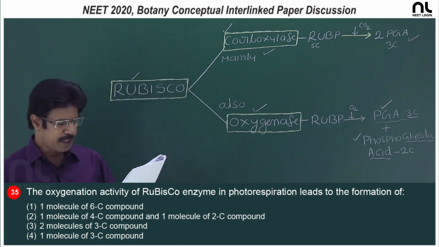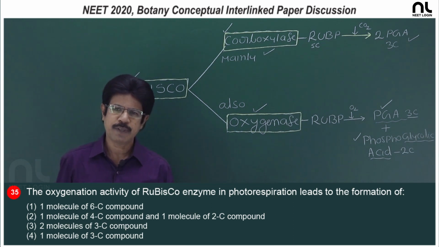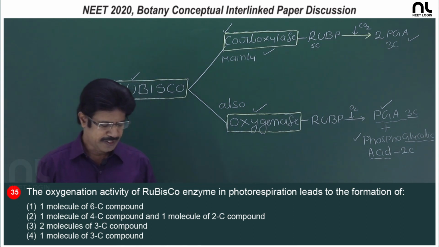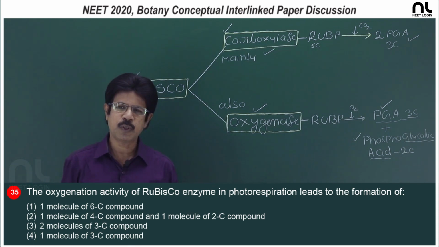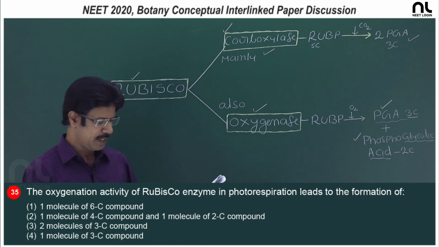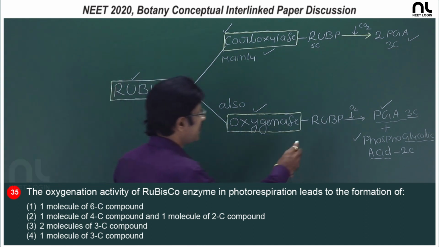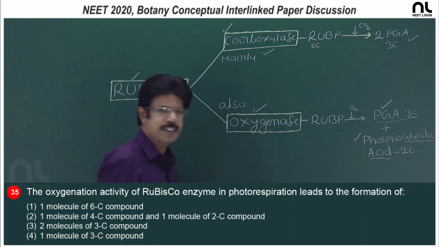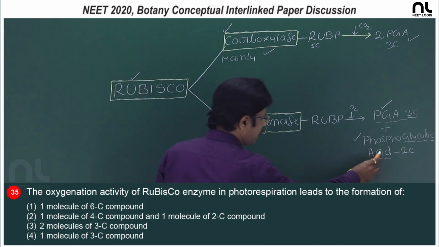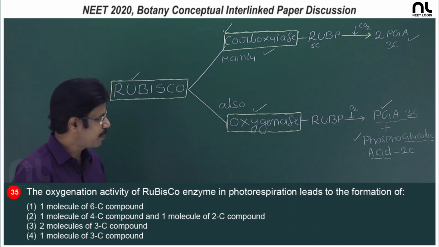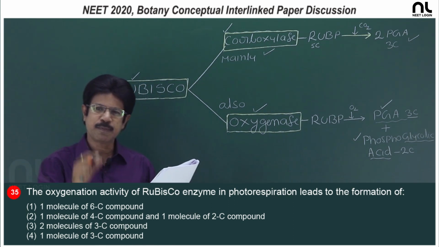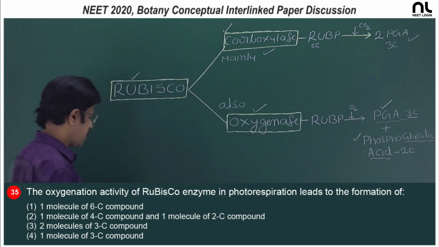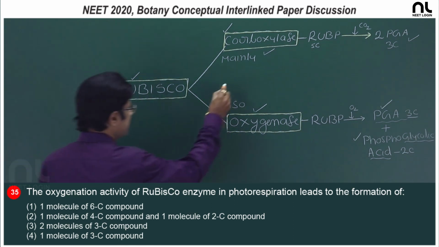1 molecule of 4 carbon compound and 1 molecule of 2 carbon compound, total 6 carbon compound, is wrong. In the third option, 2 molecules of 3 carbon compound means total 6 carbons, no. And the fourth option, 1 molecule of 3 carbon compound, yes, 1 molecule of 3 carbon compound is formed. Of course, 1 molecule of phosphoglycolic acid is also formed, but it is not mentioned in the option. So, the right option, 1 molecule of 3 carbon compound during photorespiration, is the fourth option.